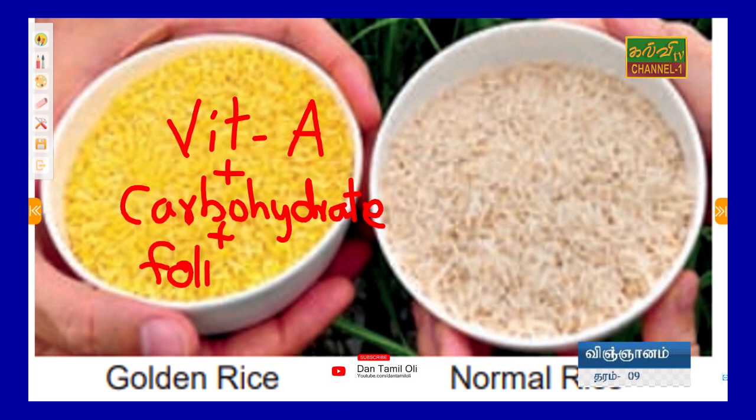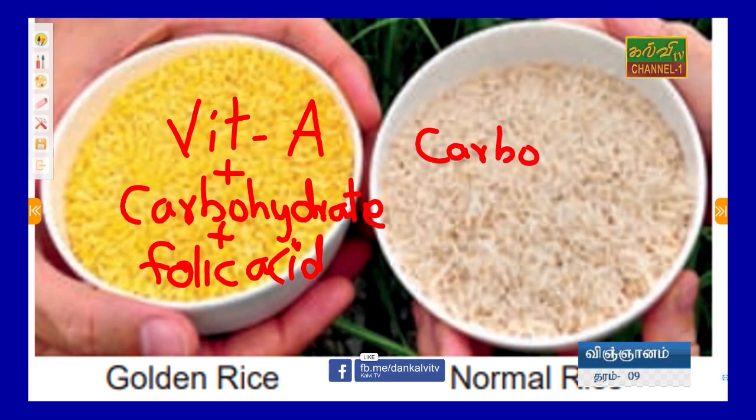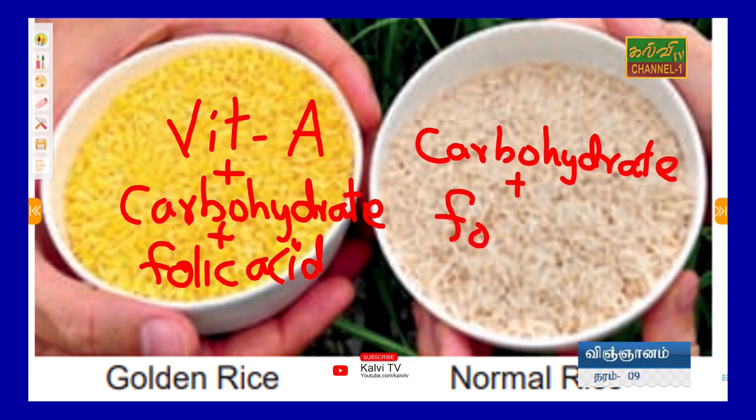Folic acid means a kind of vitamin B. Here there is only carbohydrate with folic acid. But here the additional vitamin A rich rice, we call golden rice.